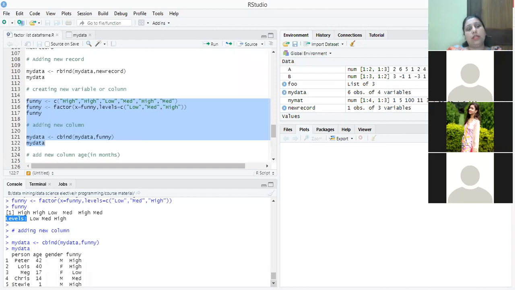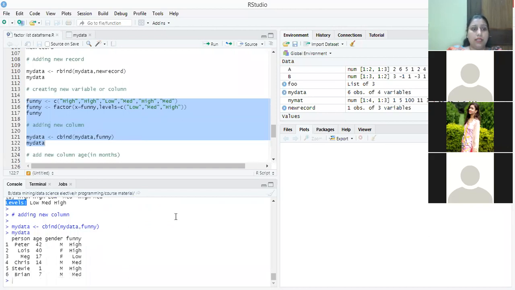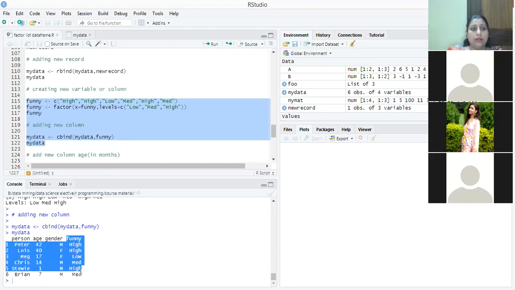In the gender column, there are only two levels, male and female. In the funny column, there are three levels: low, medium, and high. Here you can see, by using cbind, at the last we get a new column, funny, and all the new values are here.